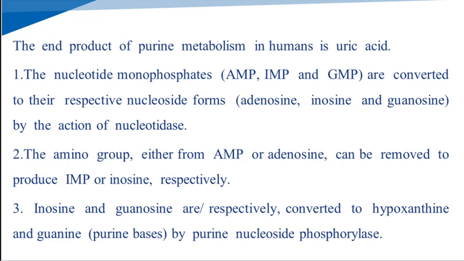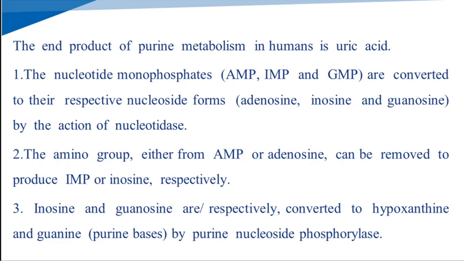Inosine and guanosine are respectively converted to hypoxanthine and guanine, which are the purine bases, by the enzyme purine nucleoside phosphorylase.